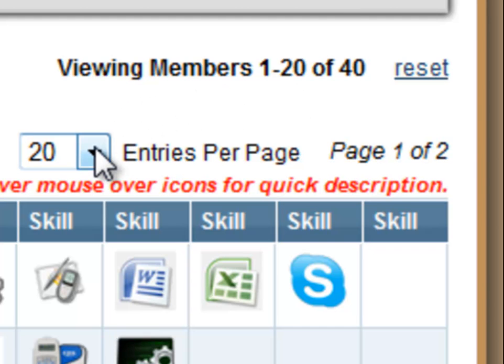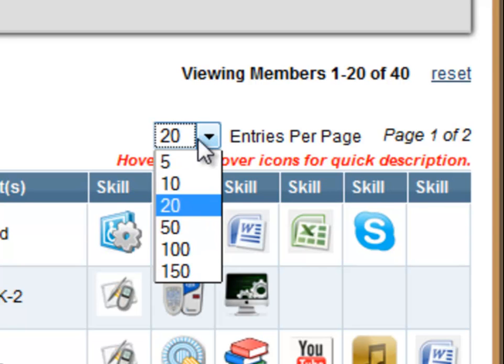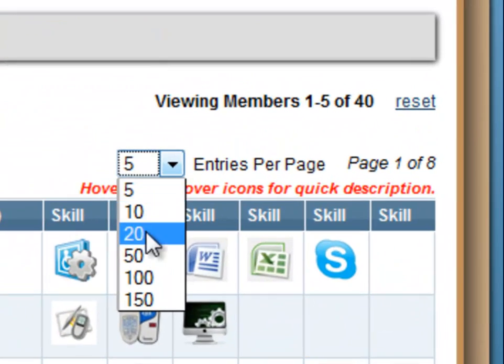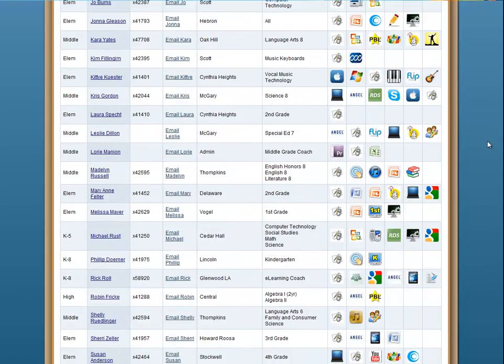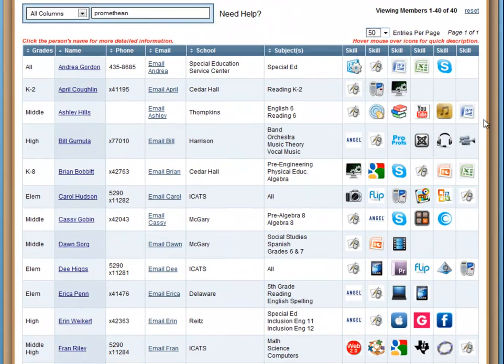I can also customize my view of these 40 people, and I can do it here. I can make my view shorter. If I'm on a netbook, I might change it to 5. If I want to see all 40 of those members, I would use 50, and then I could see on the entire page all 40 members that have Promethean. Now you might be thinking, how do I know if they're Promethean or not? Well, if I hover my mouse over the icon, there's the Promethean icon, and you'll notice that every one of these people has Promethean as their skill flare.